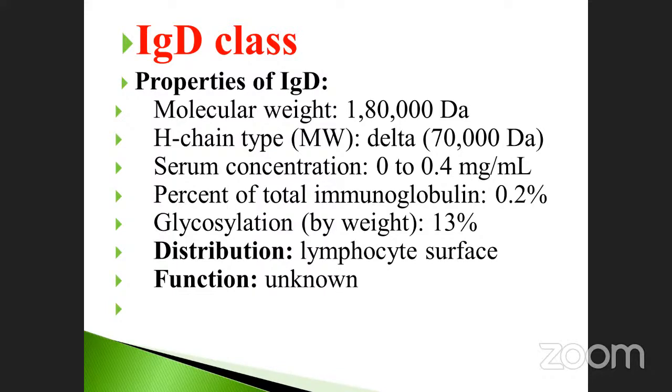Glycosylation 13%. Distribution: lymphocyte surface. Function: unknown. We already discussed it. They may ask which of the following has an unknown function, like that, in immunoglobulin D only. So this is important.